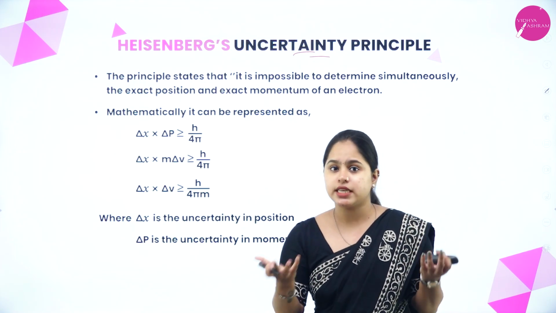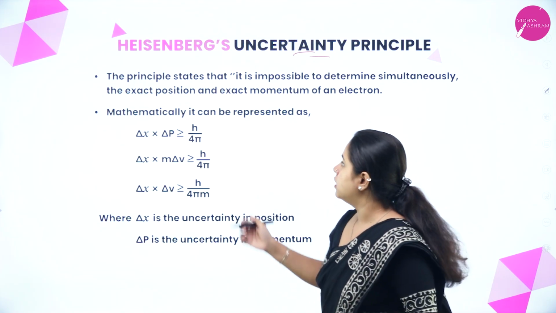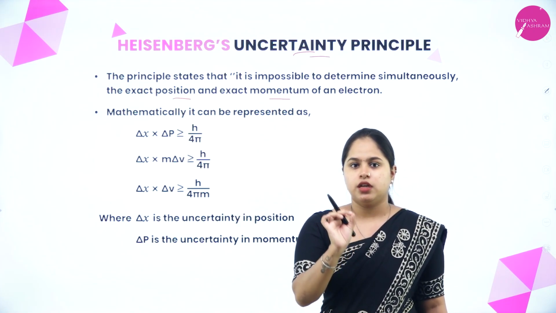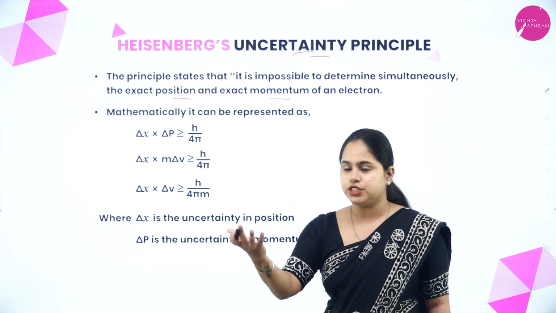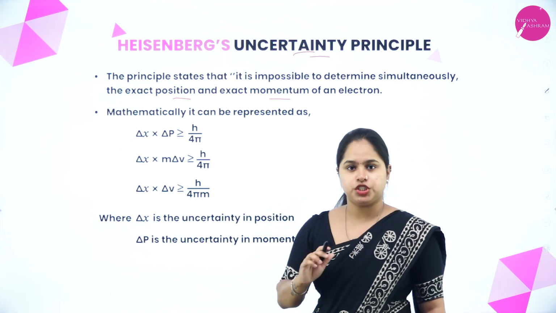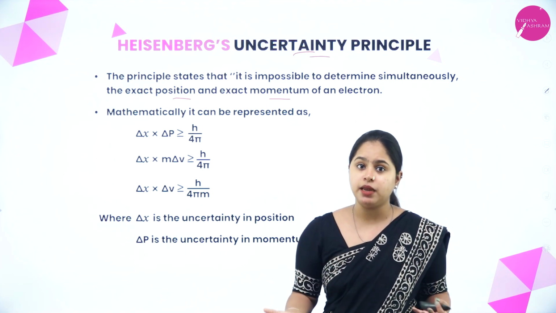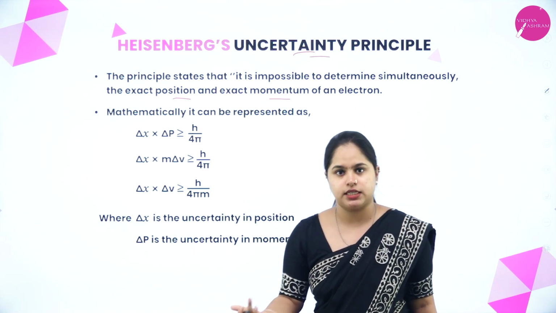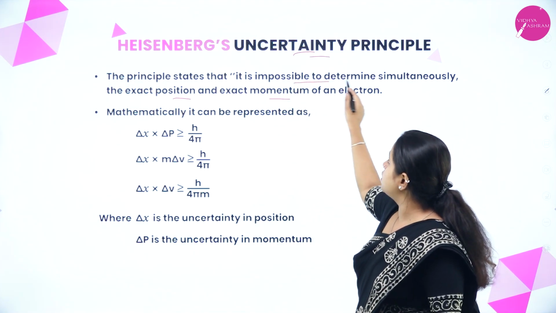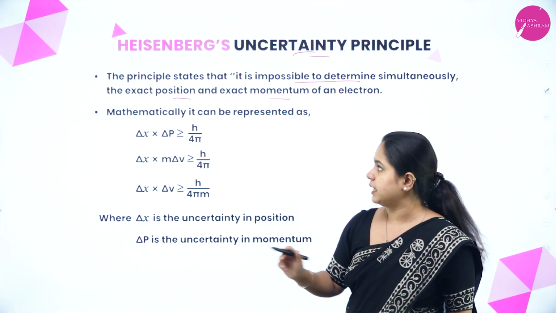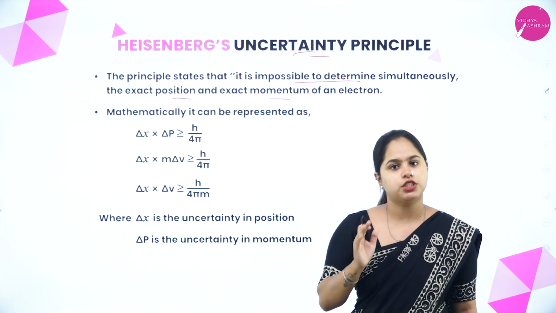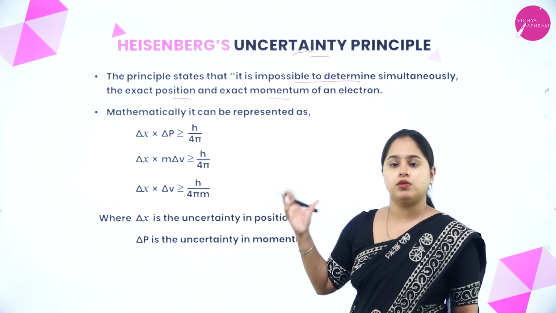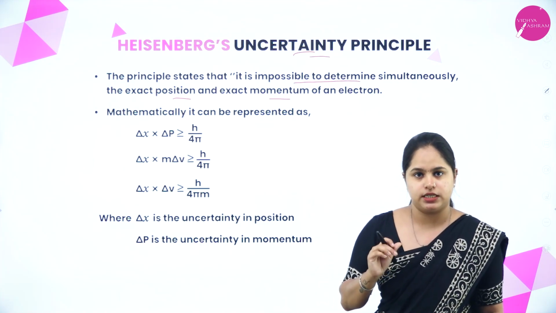That means at the same time, you won't be able to measure the position as well as momentum. At a particular time, you may be able to calculate either the momentum or the position, but simultaneously, both of these can't be calculated. So this is Heisenberg's uncertainty principle. That is, it is impossible to determine simultaneously the exact position and exact momentum of an electron. So he formulated an equation to explain this principle.